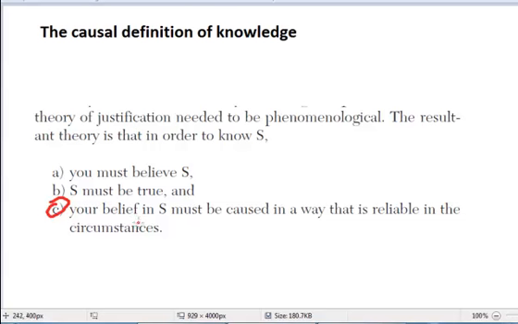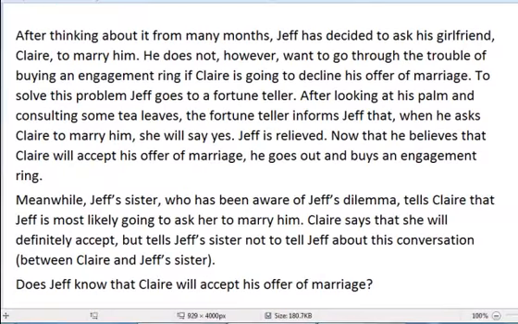And here what we have is this idea that the belief, whatever the belief might be, has to have been caused by a reliable method. For the circumstances that we're in, the belief had to have been caused by some method that we would consider reliable in those circumstances. Okay, so here's an example. I'll let you look at it quickly.